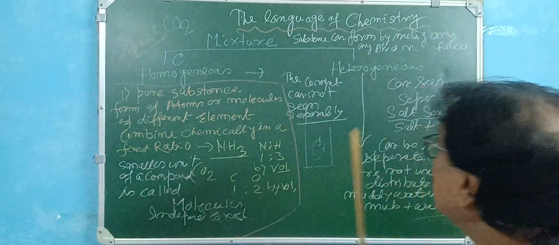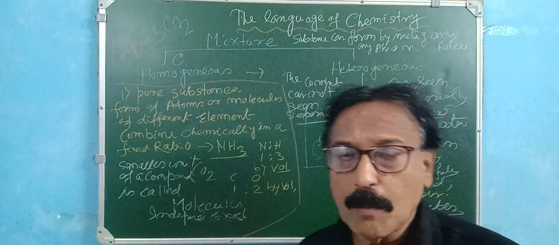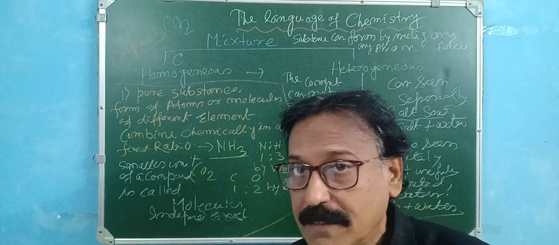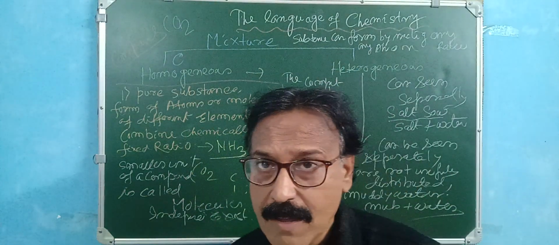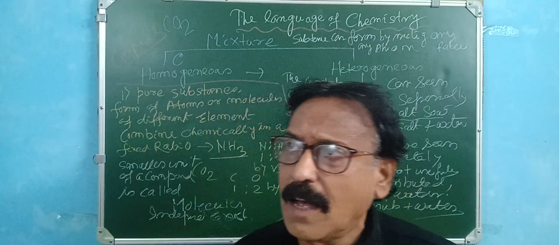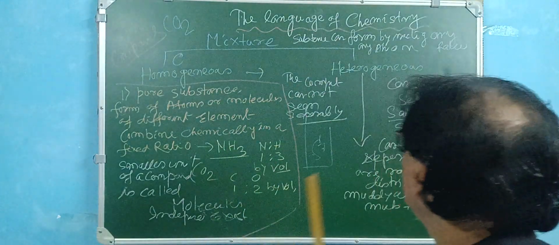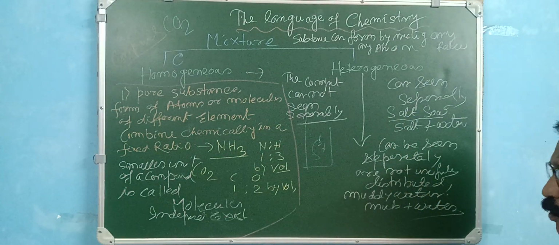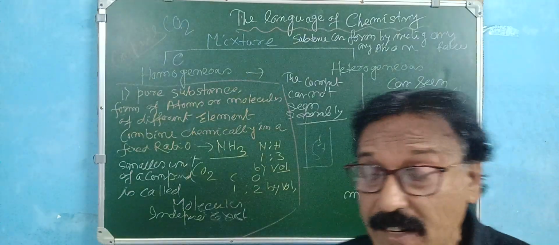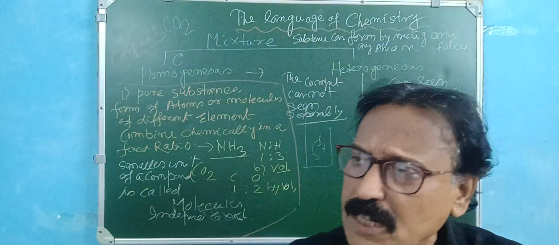But in the case of a heterogeneous mixture, you can separate and see the components mixed. In the case of muddy water, you can see that it is not a 100% mixture, so the components can be seen separately. Okay, this is very important: in a homogeneous mixture, the components are equally distributed in each and every corner.